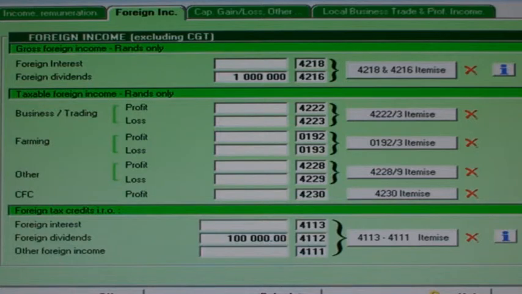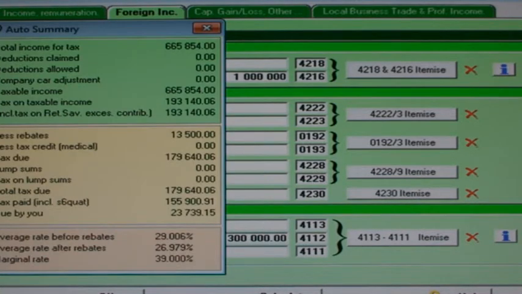Now that was pretty straightforward and fairly simple. What about a case where even more tax was deducted offshore? What if the dividends were taxed at 30% at source overseas? One would think that if an extra 200,000 Rand in tax was deducted offshore, then our due by you of 96,000 odd would disappear. We can immediately see that our due by you has decreased, but it is still a substantial 23,739 Rand.